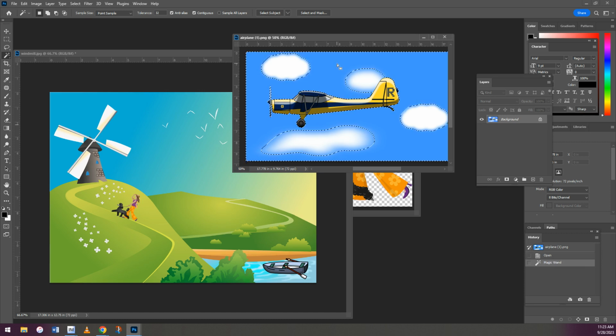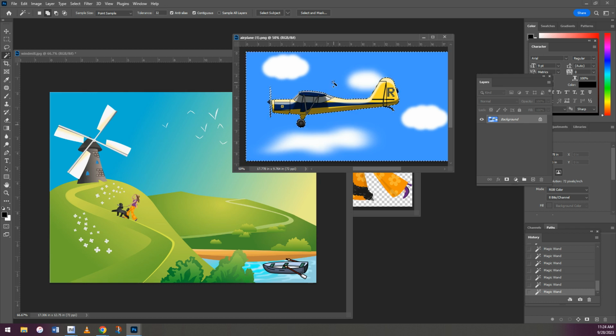So when I push the background, it selects all the things that are similar colors, in this case, the blue sky. Make sure up here at the top we have this double square selected. That means that you can select more than one part of the image at a time. So now I'm going to include the clouds. I'm just going to keep clicking until that whole background is selected. See how it's selecting similar colors, and as you go to the outside of the cloud, it's blending more and more with that blue. So you just have to keep clicking the edges till it's got the whole background. So now you can see everything is selected except the airplane. But we didn't want to move the sky, right? We wanted to move the airplane.